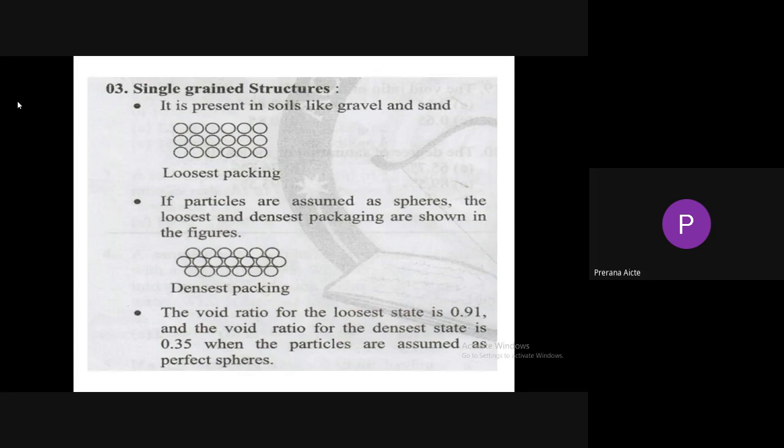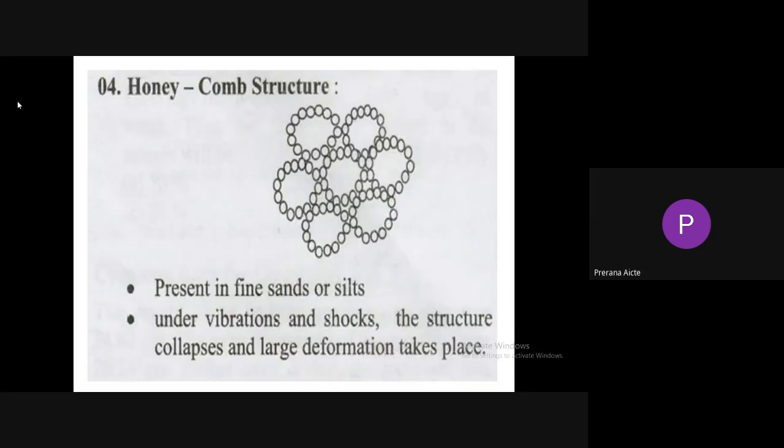Please remember these two values, very important from the exam point of view. When the soil attains the loosest packing, the maximum void ratio is equal to 0.91, and when the soil attains the densest packing, the void ratio is equal to 0.35, when the particles are assumed as perfect spheres.